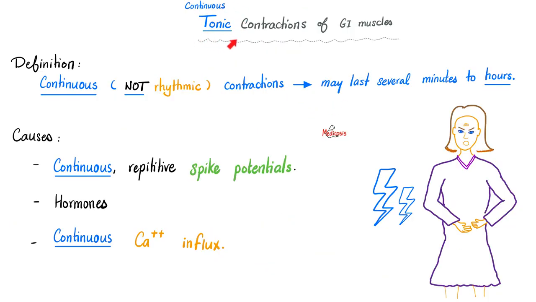Next, what are the tonic contractions of some GI muscles? Well, the word tonic means continuous, not rhythmic, like contract, relax, contract, relax. No. This is continuous contraction. They might even last hours. What? Just a singular continuous contraction? Yes, indeed. What's the cause? Continuous repetitive spike potential, continuous calcium influx, or hormones. Do you think these can lead to cramps?